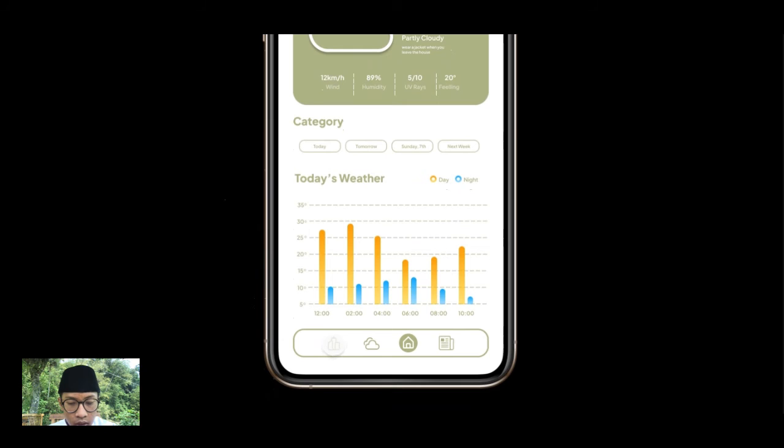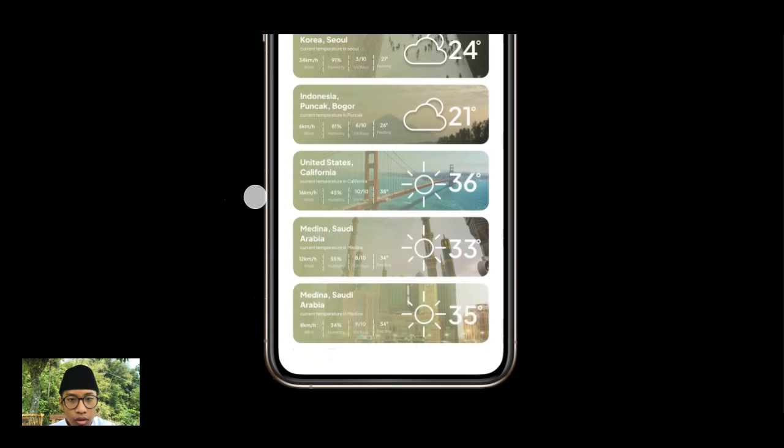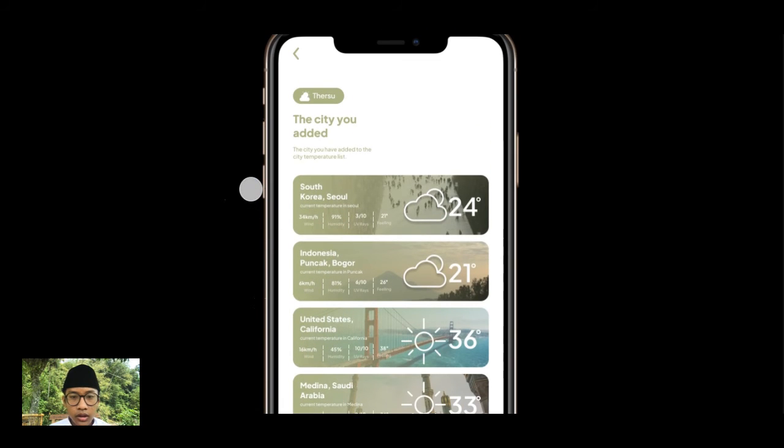Okay, the function of this is to know about the cities you already added. For example, if you want to know about Mecca, you just add a city, like South Korea, Indonesia, United States, California.